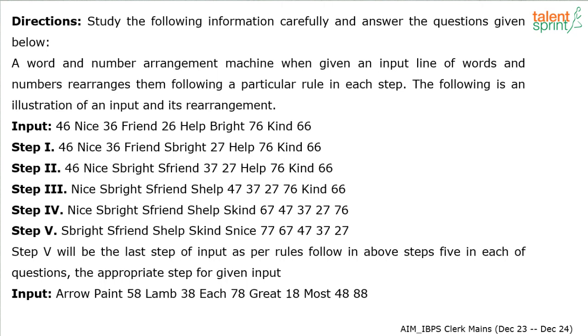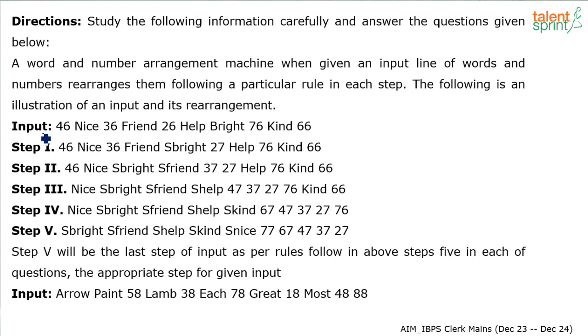Alright, so it says a word and number arrangement machine, when given an input line of words and numbers, rearranges them following a particular rule in each step. The following is an illustration of an input and its rearrangement. So basically, you know what happens in machine input output, right? There is a stream of words and numbers which is fed into a machine, which rearranges that into an output following a step-by-step process.